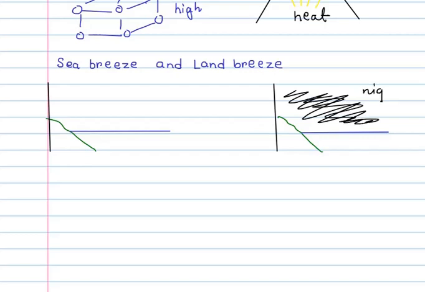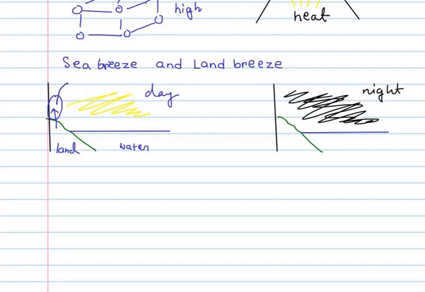And say this is during night. And say this is during day. And this is the water here, and this is the land. So what happens is, during daytime, land always gets heated up faster than water and also cools down faster than water. So during daytime, the land gets heated up faster than water. So the air which is present above the land also gets heated up, because the heat from the land gets transferred to that air, and hot air rises up, so this air rises up.